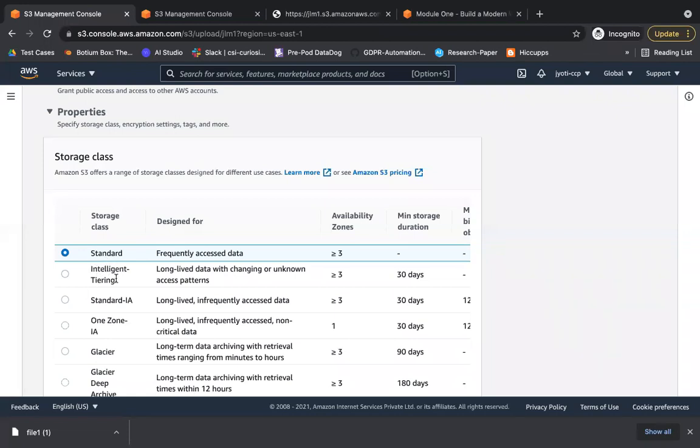So you select intelligent tiering as a storage class. Now it would decide, based on the access of the data, whether it needs to be put in the standard storage class or some other class which you have mentioned, such as standard infrequent access, one zone, or Glacier, based on the retrieval pattern of that object. Okay.